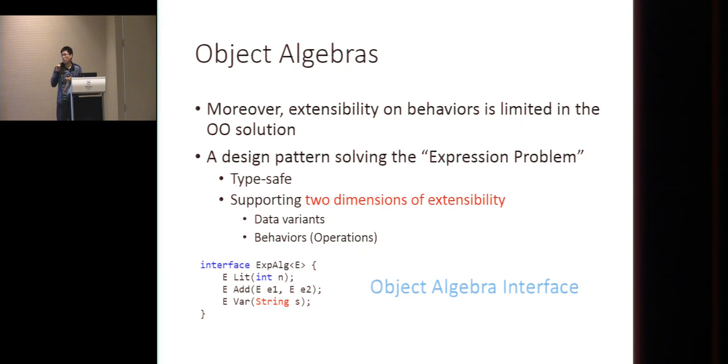And with object algebras, the data structures need to be defined as an object algebra interface. As you can see, the Java code there. So it's the data structure for the expression example, and it's a generic interface with 3 constructors inside: the literals, additions, and the variables. So it's an object algebra interface.